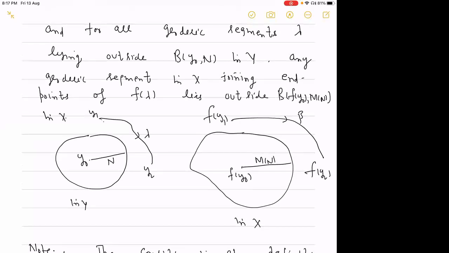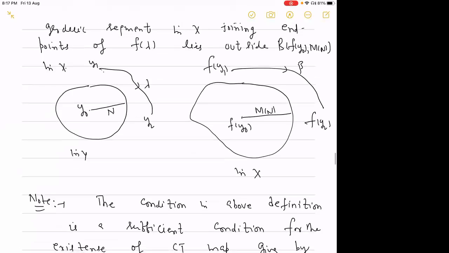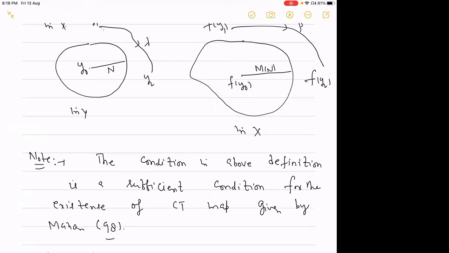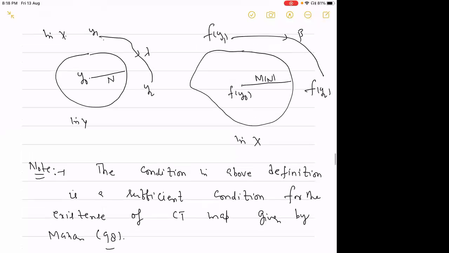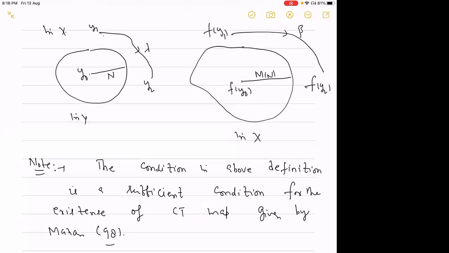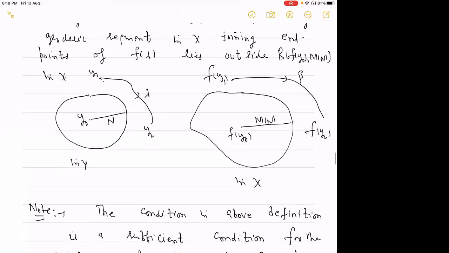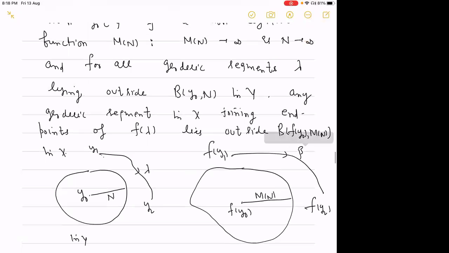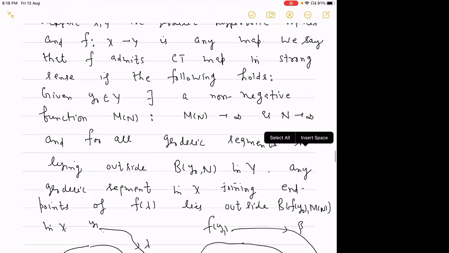Actually, this condition is a sufficient condition for the existence of the Cannon-Thurston map. It was given by Mitra in 1998. In his paper, he proved this as a lemma, which is a sufficient condition for the existence of the Cannon-Thurston map, but here we are taking this as a part of our definition of the existence of the Cannon-Thurston map in a strong sense.